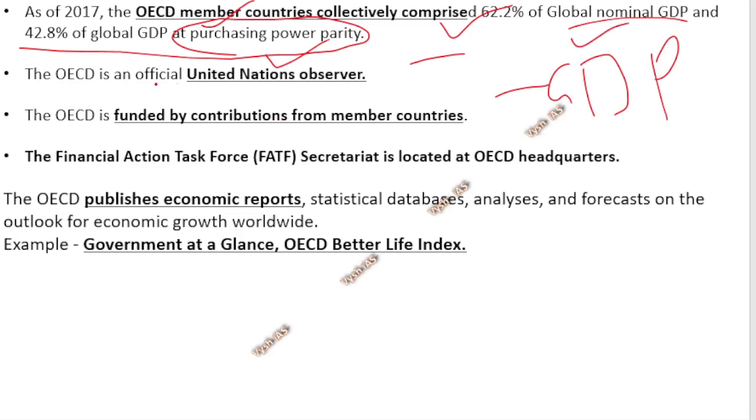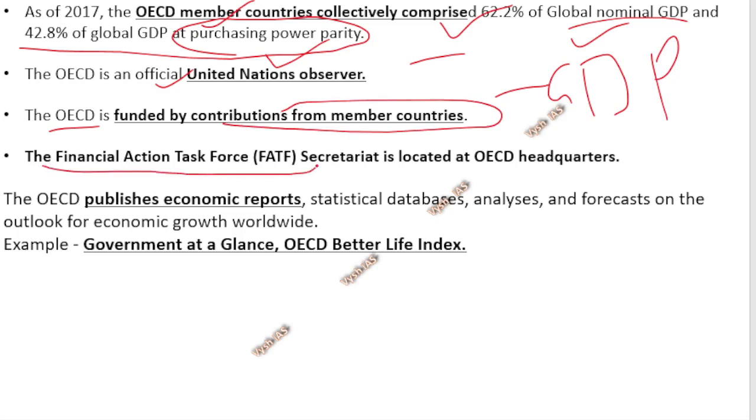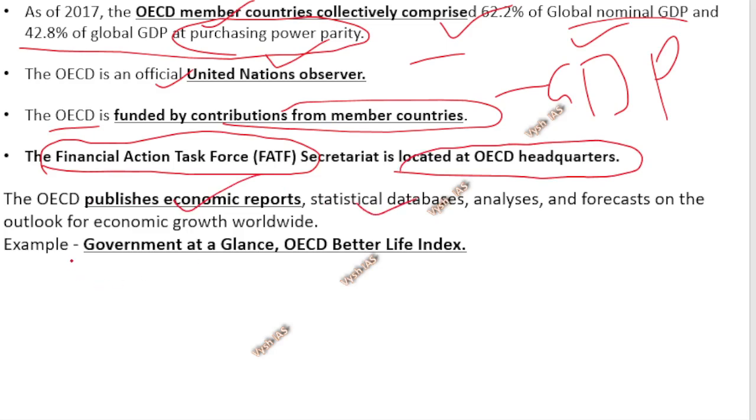OECD is an official United Nations observer. Then, OECD is funded by contributions from the members. Then another body is there, the Financial Action Task Force, which I will also discuss with you in the coming days. Its secretariat is in the same place as the OECD headquarters, that is, in Paris. Both of them have the same headquarters. Then they publish a lot of reports, economic reports, statistics reports. Two reports are Government at a Glance and the OECD Better Life Index. So this is the complete static portion which you need for this exam for the topic of OECD.